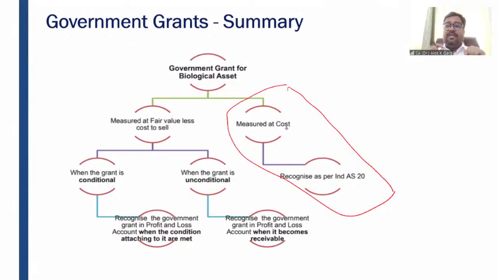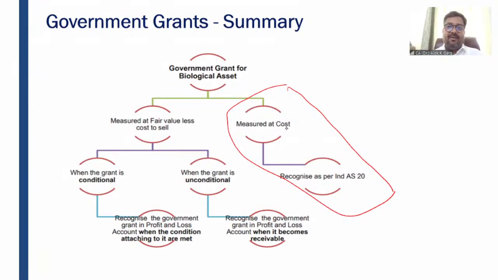So if the biological asset is measured at fair value less cost to sell, then the government grant is also recognized as per Ind AS 41. Now there are two kinds of government grant. It could be conditional, it could be unconditional. For example, government is saying that if you will plant 100 trees, we will give you 5 lakh rupees of government grant.